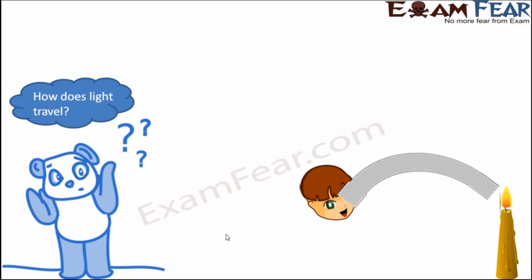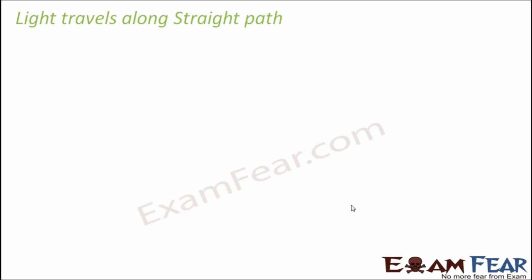Why is that? That's because light travels along a straight path. So when you are seeing it through something which is straight, you are able to see the light. Now that you are seeing it through something which is bent, the light doesn't seem to be seen. That's because light cannot bend. Light always travels along a straight path. So we will perform another experiment which will very clearly demonstrate that light travels along a straight path.